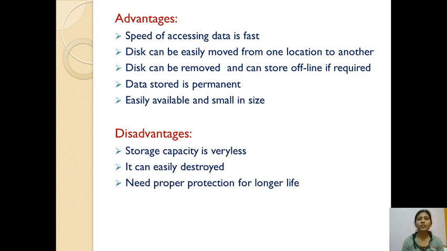Then the disadvantages of the floppy disk. Storage capacity is very low. We can store only a small amount of data in a floppy disk. If you write text on 5 pages, that much limited data is stored. It can be easily destroyed. If you want to use this floppy disk for a longer life, it needs proper protection.